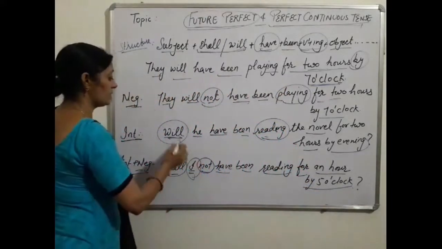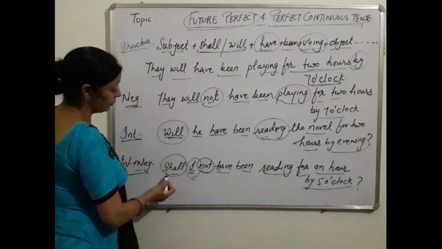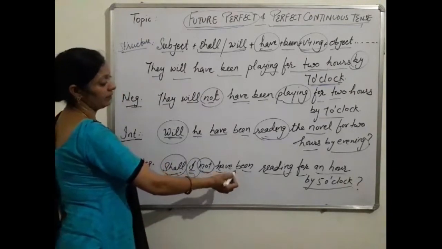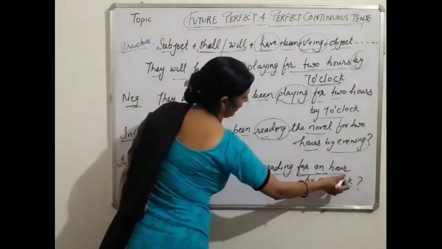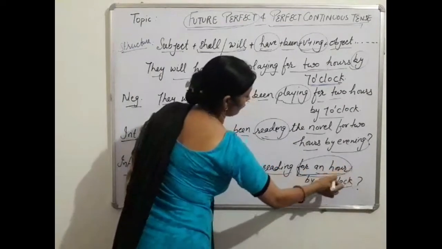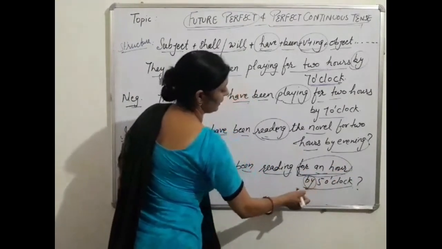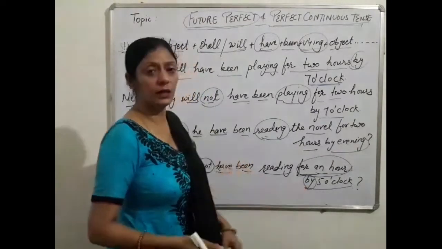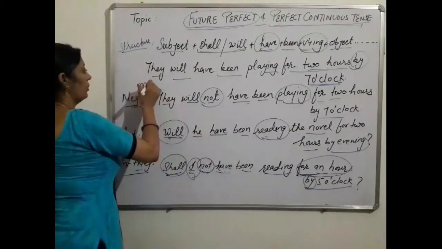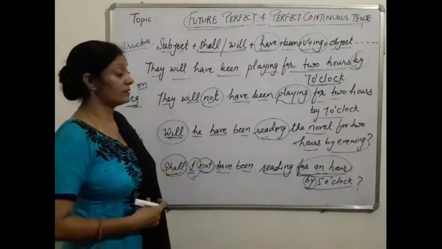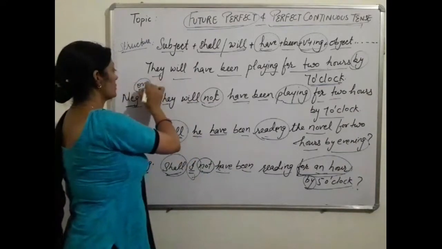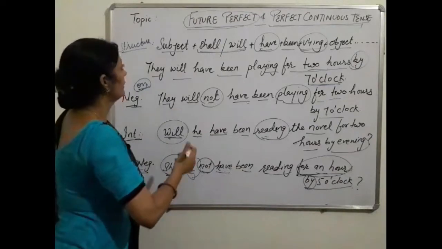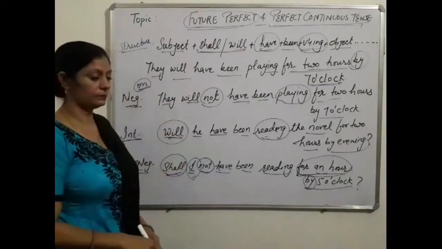Here I am using the subject I, and with I I have used shall. Shall I not have been reading for an hour? A particular time, since or for plus time is there, and again there is time after by. There can also be time after on. According to the sense of the sentence, the time is used here. Otherwise, there will be time with by. Okay. Now see its uses.